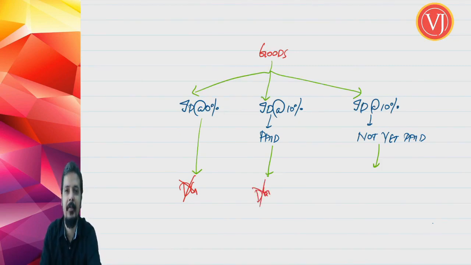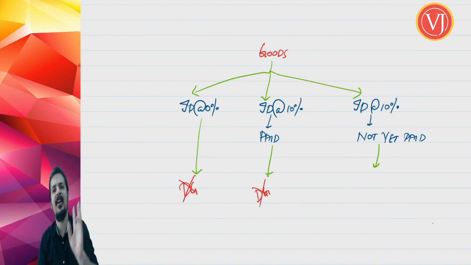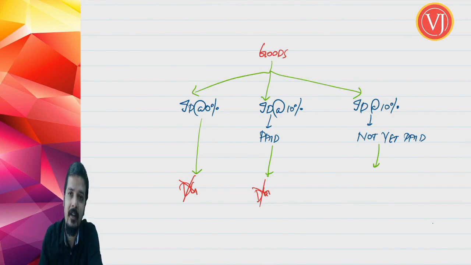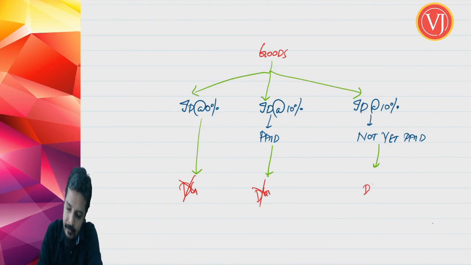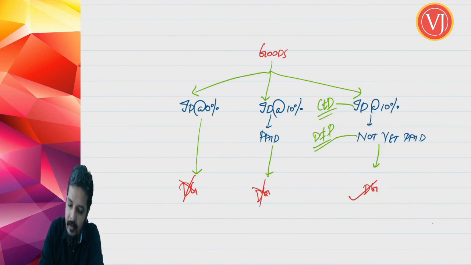The second part. What are the two conditions of dutiable goods? The goods are chargeable to duty plus the duty is not yet paid. In the first case, import duty at 0%, the goods itself are not chargeable to duty, so not dutiable goods. In the second case, the goods are chargeable to duty, but the duty is already paid, so they are not dutiable goods. Only in the third case, it qualifies to be dutiable goods. Why? The goods are chargeable to duty plus duty is not yet paid. So in terms of section 2 clause 14, they qualify to be dutiable goods.